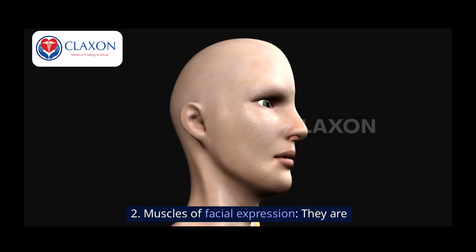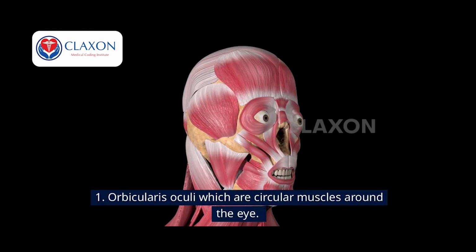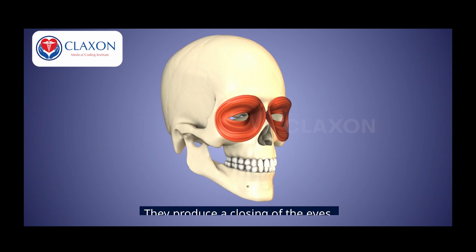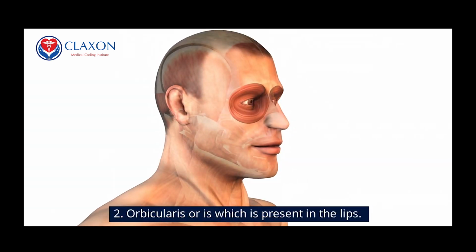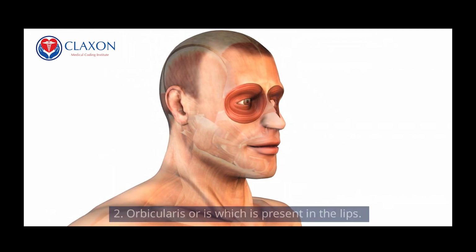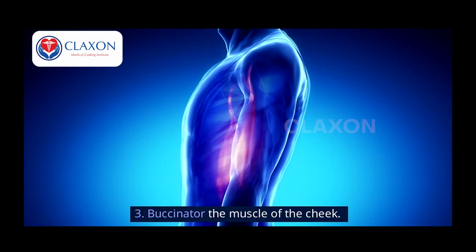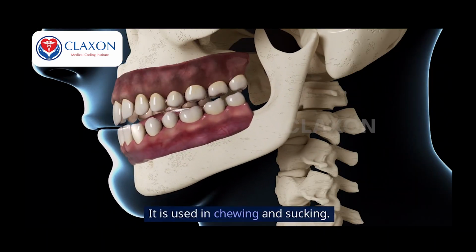2. Muscles of facial expression. They are 1. Orbicularis oculi, which are circular muscles around the eye. They produce a closing of the eyes. 2. Orbicularis oris, which is present in the lips. It closes the lips. 3. Buccinator, the muscle of the cheek. It is used in chewing and sucking.